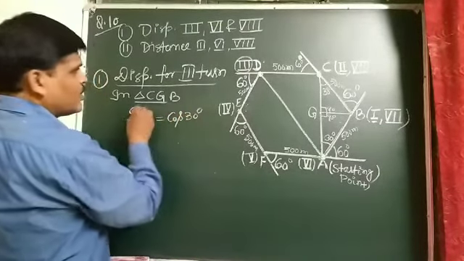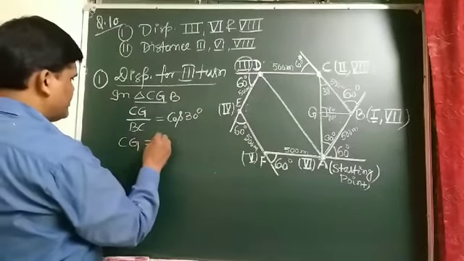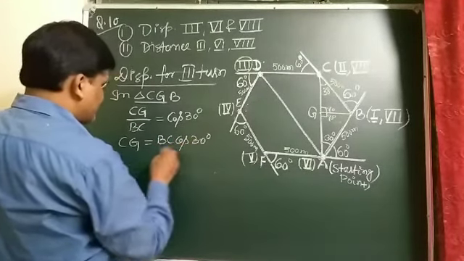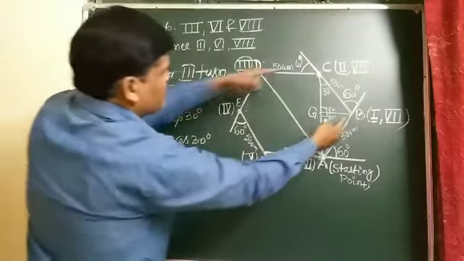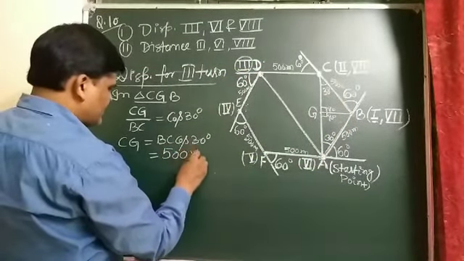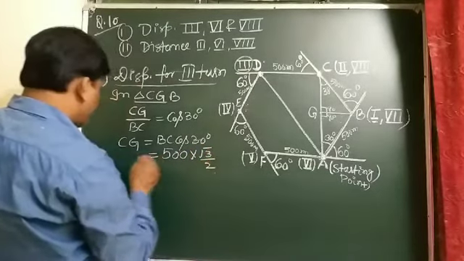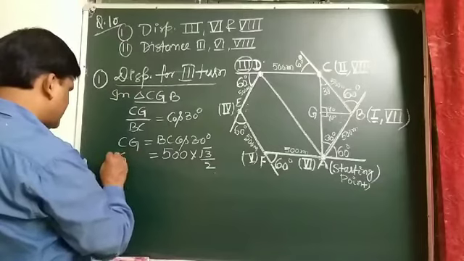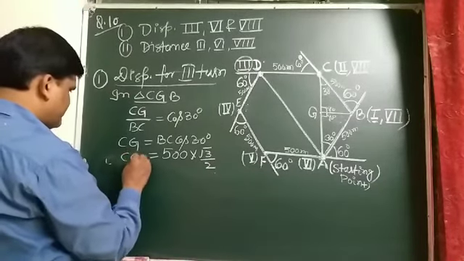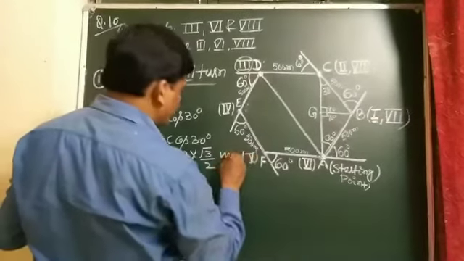And student, the distance we want is CG. CG is BC cos 30 degree. And BC is 500. So this will be 500, and cos 30, you know, is root 3 by 2. And student, this is the value of CG. We find it in terms of meter.